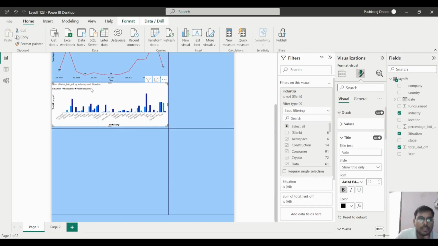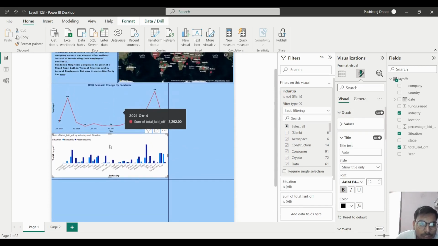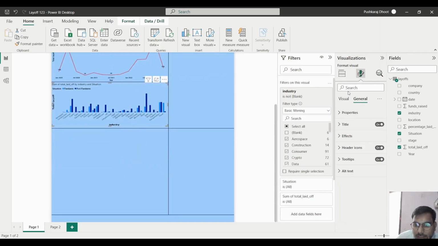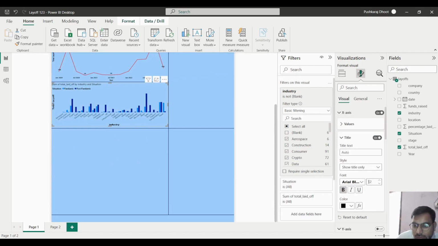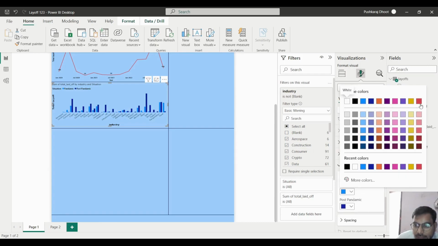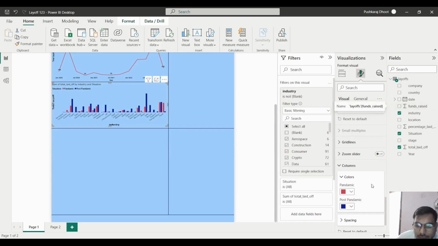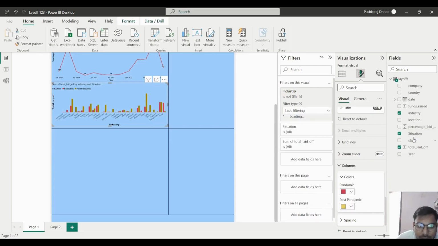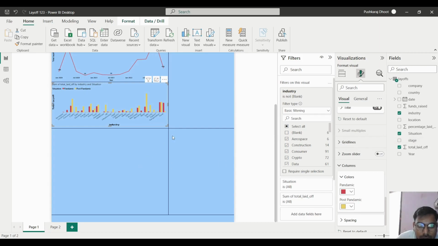Okay, so now it is looking good. After that, we have to change the color and all these things. In general we will increase the transparency, but here the column color is not a good one. I don't like that one, so what I will do is just change the color of the columns. In the pandemic we will give it a color like this, and in the post pandemic we will give a blue color, yellow one. We'll take some light shade. Okay, so it is also looking good.